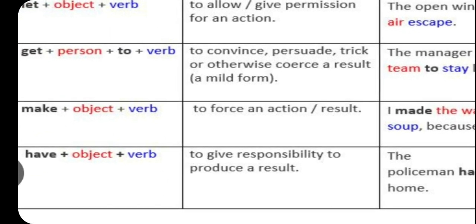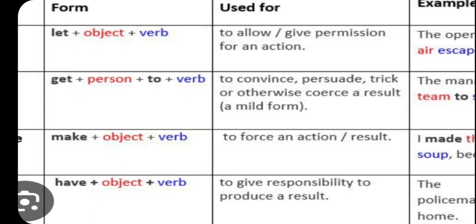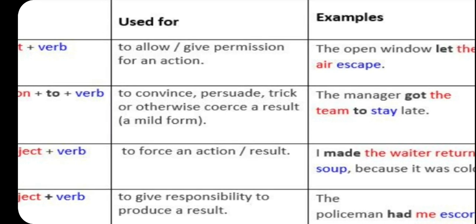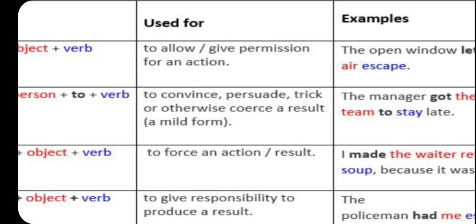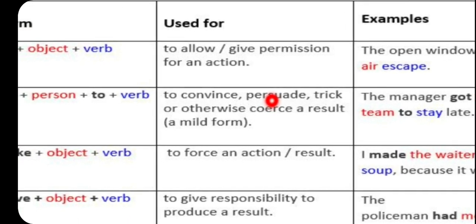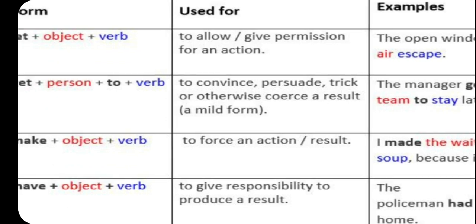Okay, have you noticed one thing? In all these, let, make, and have, an object is written, but in the case of get, a person is written. The sentence is: the manager got the team to stay. So it is not only a person, the team can be any, like a person can also be there, right?